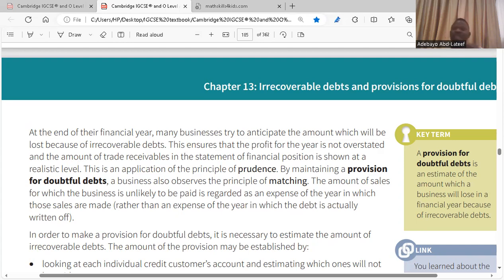Yes. So that is why it's important for you to set aside a certain amount of money as an estimate of the amount you could lose because of trade receivables. So if you are keeping that aside, you won't overstate your profits. Is it clear? Yes. That is the point. So if you are doing this, it means you've applied the principle of prudence. Prudence. Is it clear? Yes. Okay.